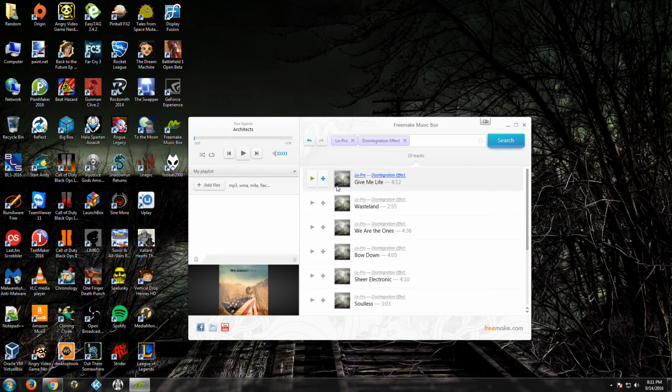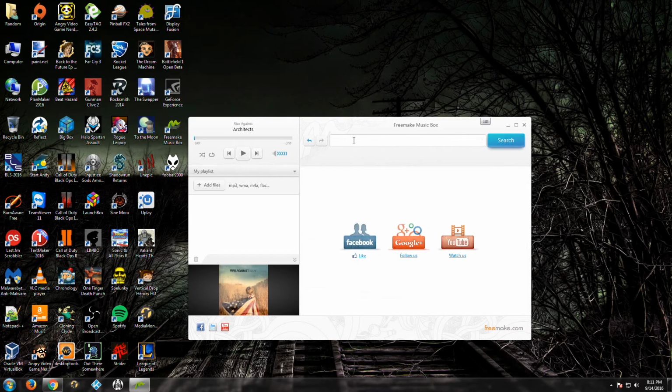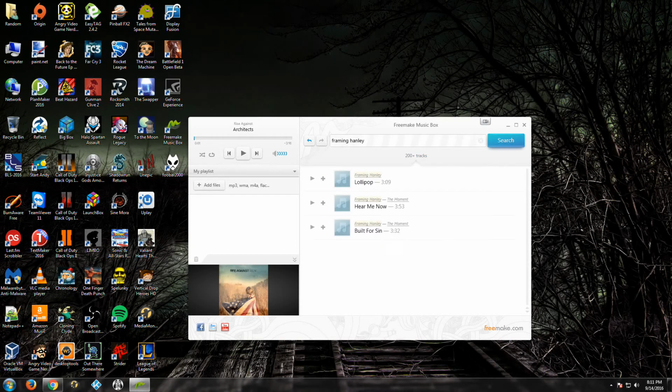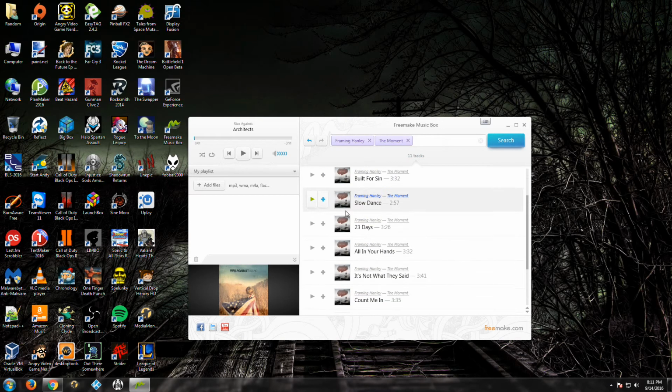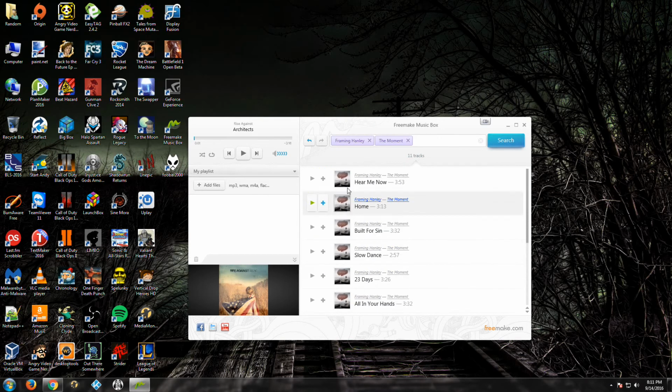To give you an example, there's a band called Framing Hanley. They're not too big. They've been out for a while, and they just broke up recently. You may or may not know of them. They did a remake of the Lollipop single that Lil Wayne had. This CD here, in my opinion, was excellent the whole way through. Very good CD.